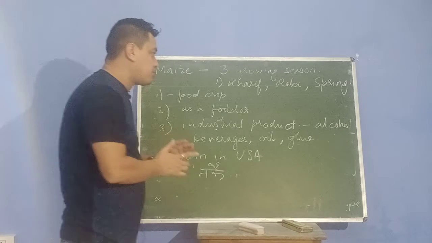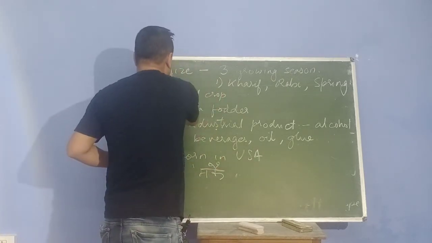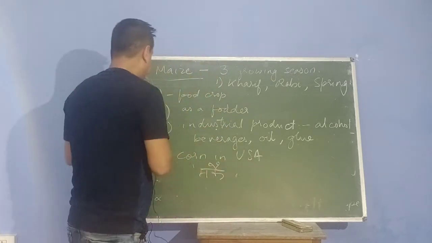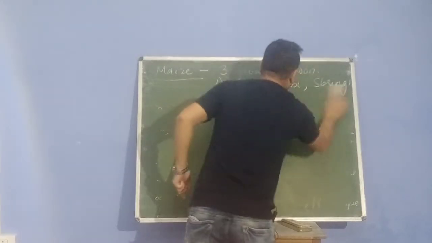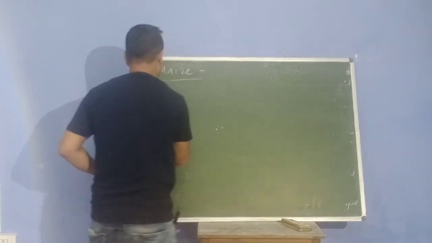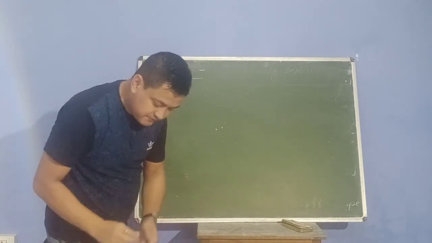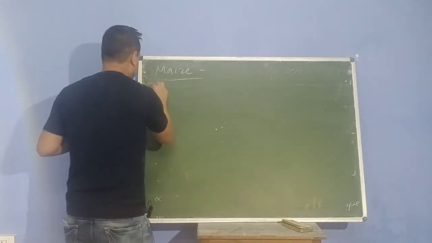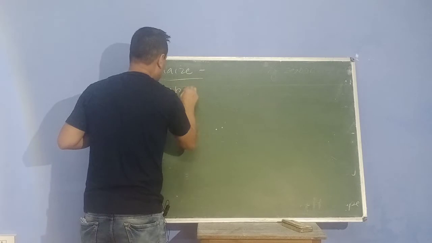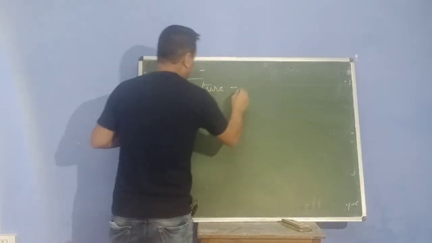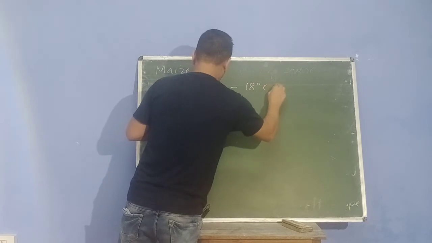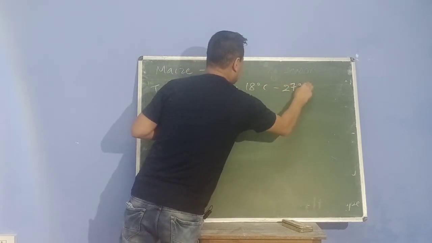Now, the conditions for the growth of this maize that we are going to study again. Now, I am rubbing this blackboard. What kind of temperature does it need? Temperature, 18 degrees Celsius to 27 degrees Celsius it needs.